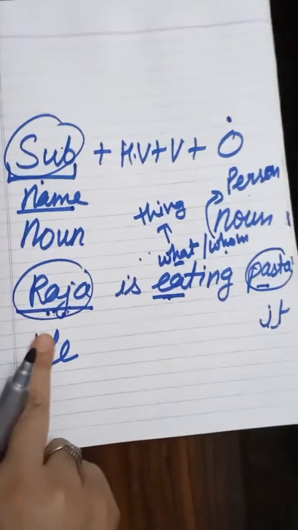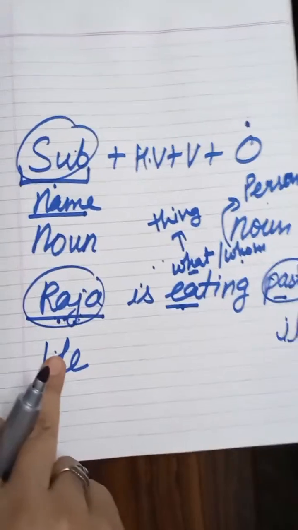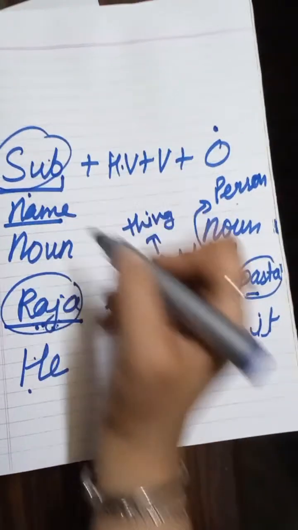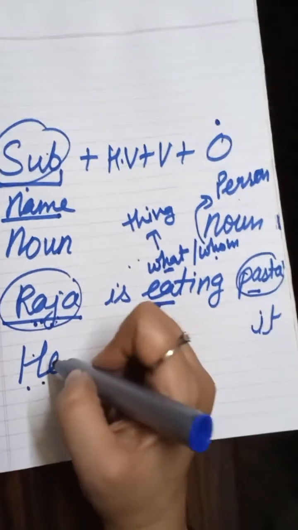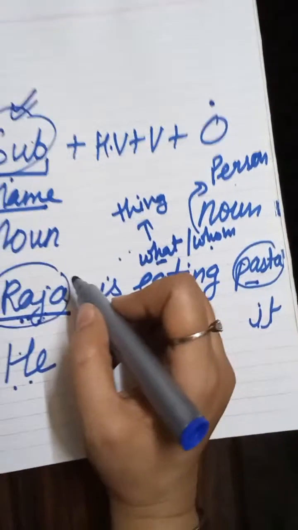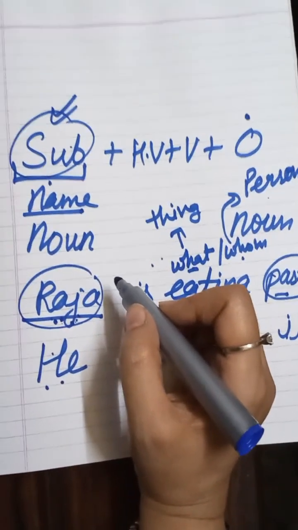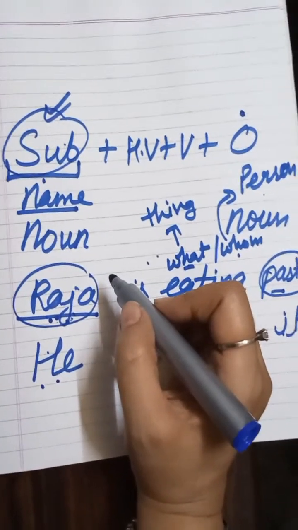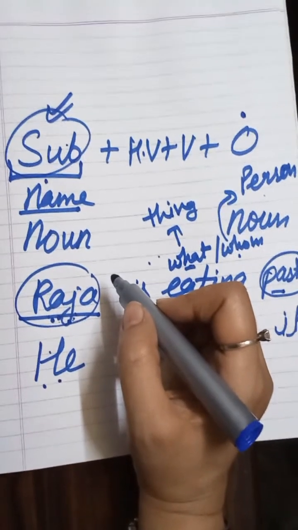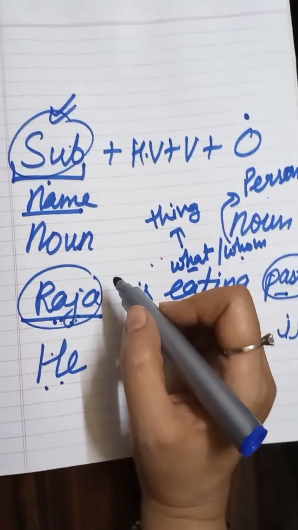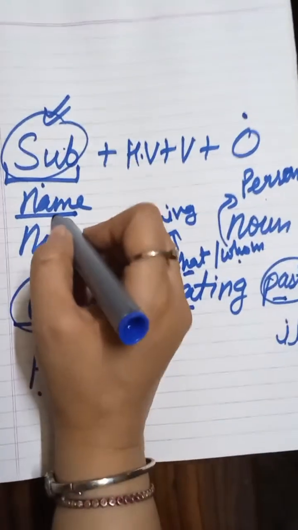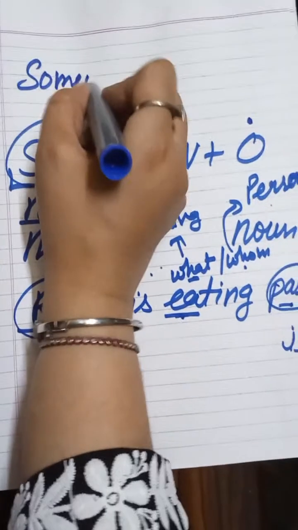Okay, now think that you don't know about the person's name. That means it is indefinite. That means at the door there is someone, but you don't know who is at the door. That means the person is not definite to you. That means you don't know about that. So in that case, you will replace this noun with some word, for example, someone.